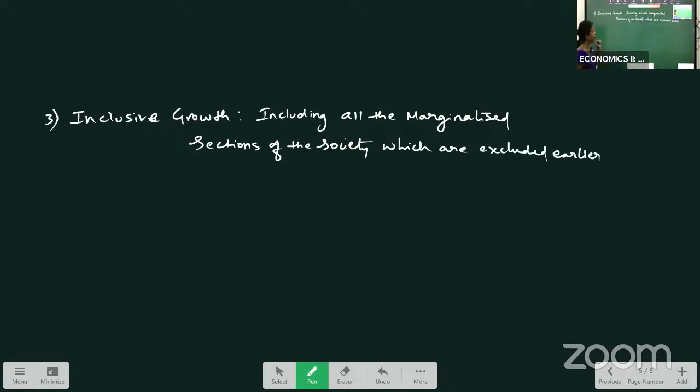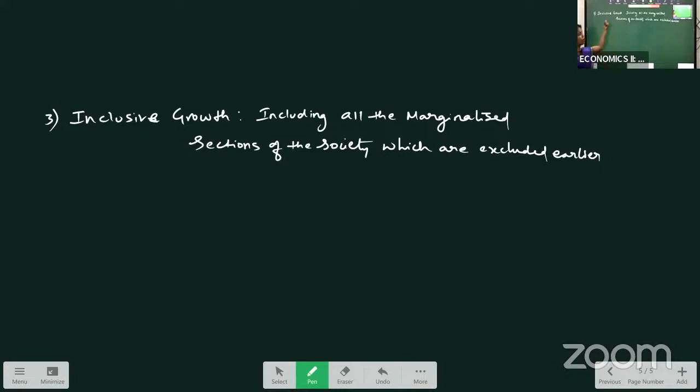Means what? Here, when we used to calculate our national income, we used to consider only certain industries or certain people, right? Some marginalized sections were there, for example, small scale units or cottage units or handicrafts and all. We never used to calculate the income from that in our national income. But our resources are utilized by those units also.